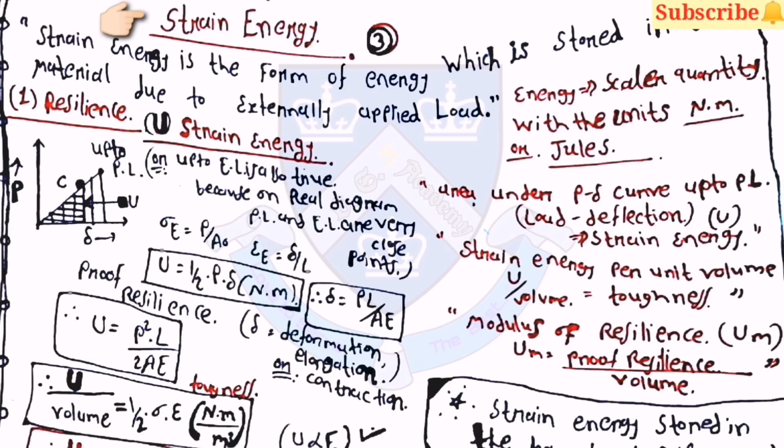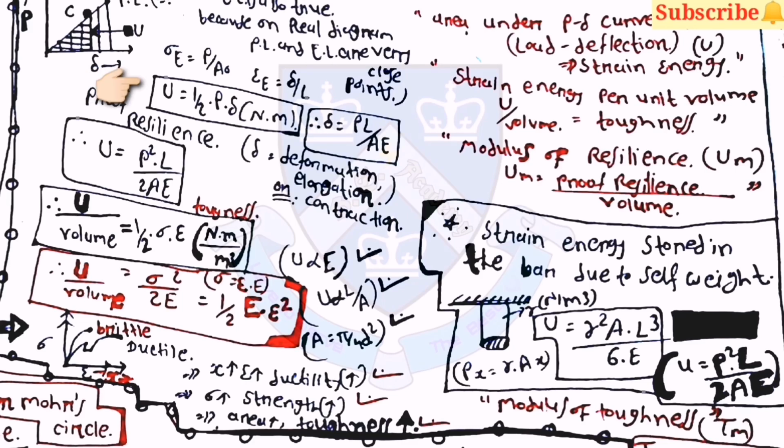Now the next topic is strain energy. Strain energy is the form of energy which is stored in the material due to externally applied load. And here the equation of U will be 1 by 2 into P into delta, and delta is equal to PL upon AE. Then U by volume is equal to 1 by 2 into sigma into epsilon, which is known as the toughness.